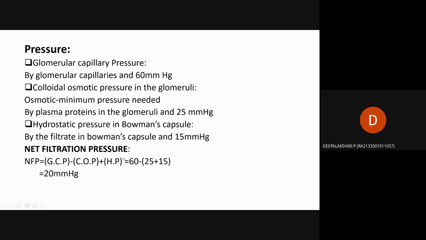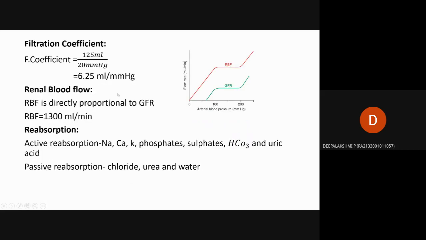Then the net filtration pressure is calculated as the glomerular capillary pressure minus the colloidal osmotic pressure in the glomeruli plus the hydrostatic pressure in Bowman's capsule, which is 60 minus 25 plus 15, equal to 20 mmHg. That is the net filtration pressure. Then the filtration coefficient is calculated as GFR divided by the net filtration pressure. GFR is 125 ml per minute and the net filtration pressure is 20 mmHg, so the filtration coefficient is 6.25 ml per mmHg.